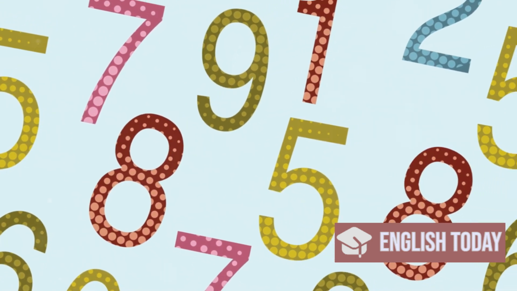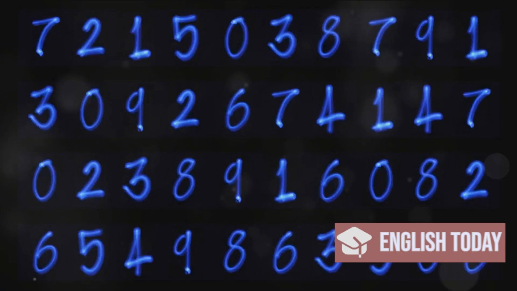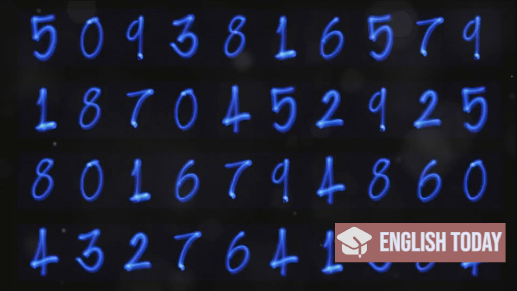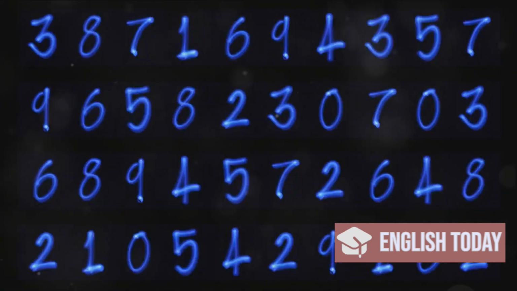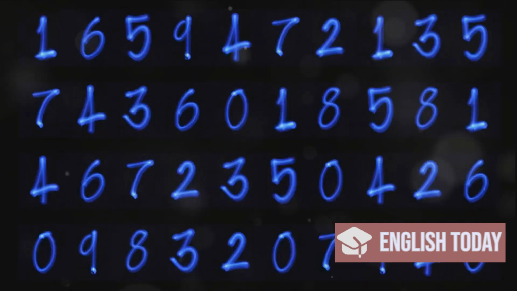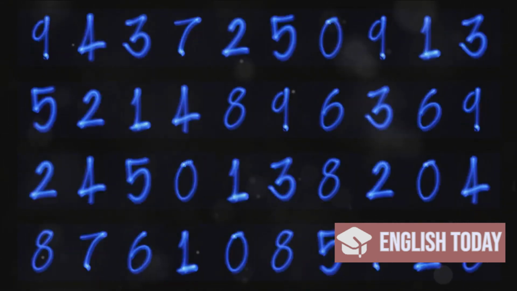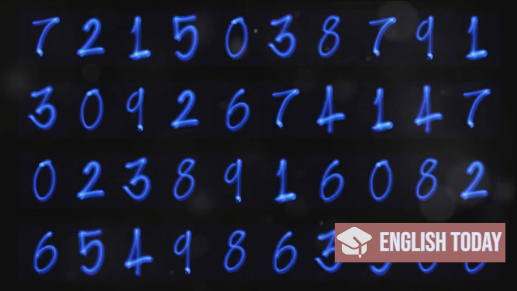So, you see, numbers are not just random symbols we write down. They have meaning, they have purpose. They help us quantify the world around us. They help us measure, count, and keep track of things. They help us understand patterns and relationships. Numbers are not just symbols, they represent quantities and help us make sense of the world around us.